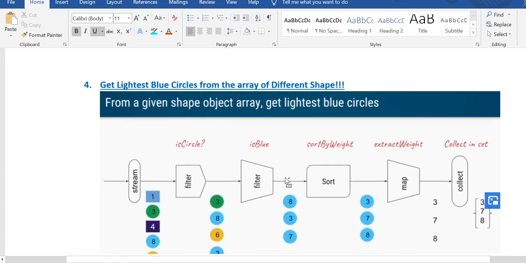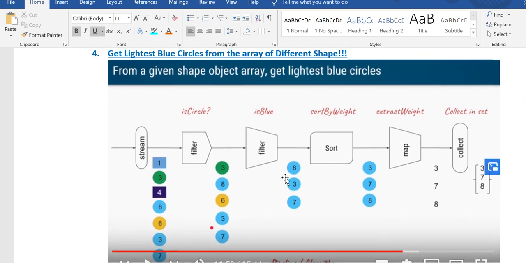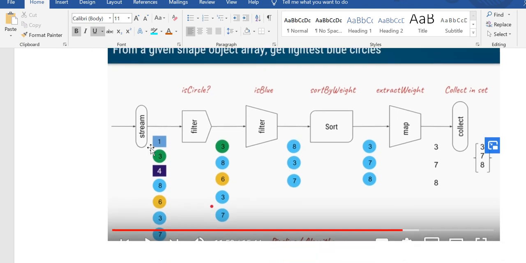Another practical example: get the light blue circles from an array of different shapes. Okay, so here is the stream. So it's circle, square, different colors. First, I am going to check whether it is a circle. So I'm going to check with a function, you can use a method reference with the class double colon, with the function isCircle. So it will give a boolean. So in the filter, you can write Shape::isCircle, so it will tell whether it is true or false.